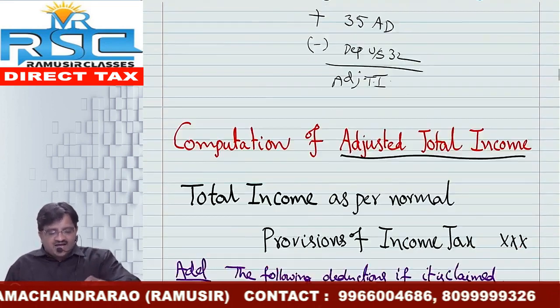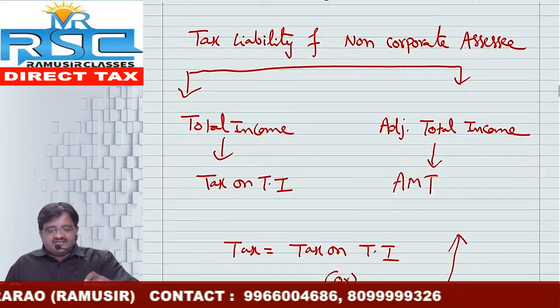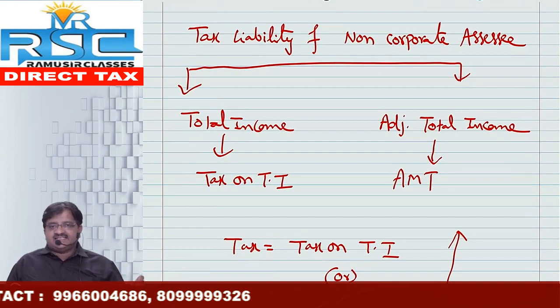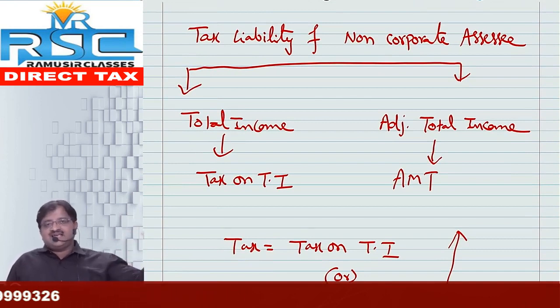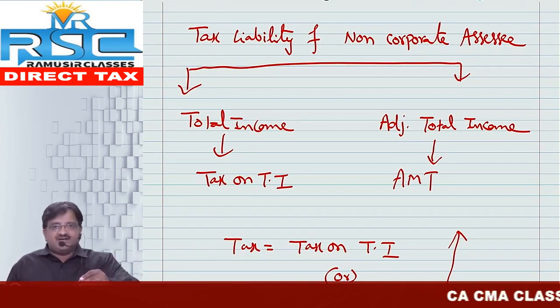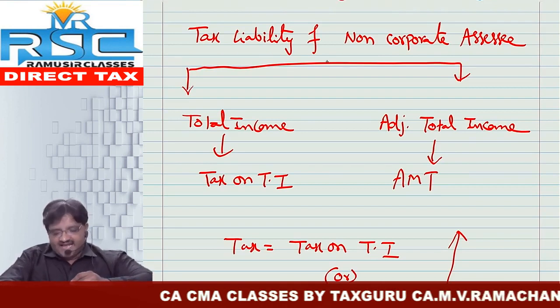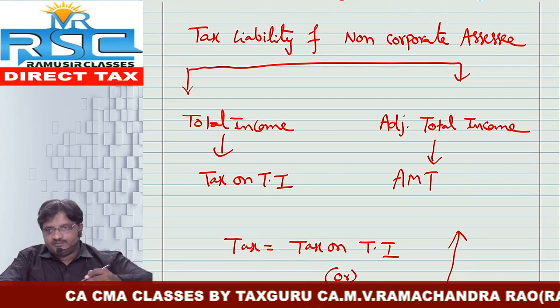Chalo. So on the adjusted total income, I need to calculate tax liability, that is alternative minimum tax at the rate of 18.5% plus surcharge if any, plus health and education cess if any, all are applicable. So that is the way of computation of tax. Friends, therefore tax liability of a non-corporate assessee shall be computed as follows.